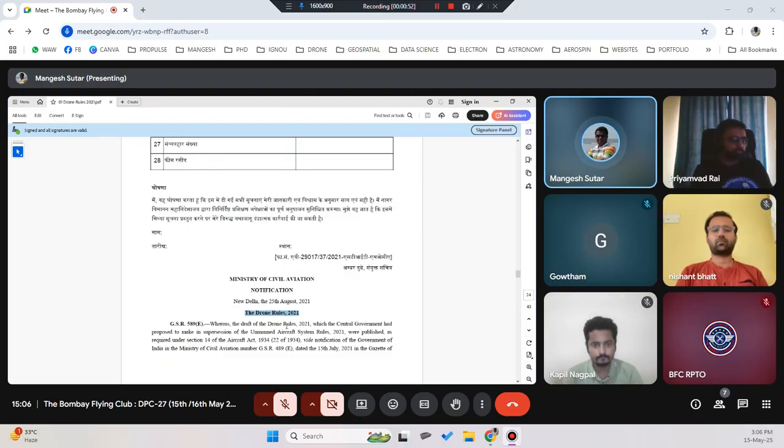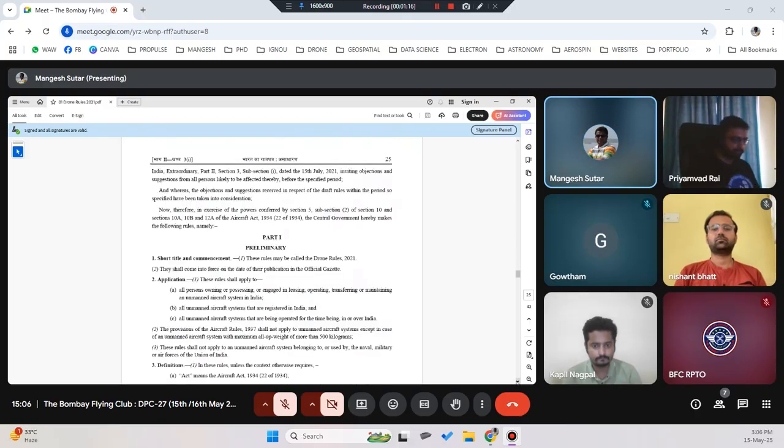Whereas the draft of the Drone Rules 2021, which the central government proposed to make in supersession of the Unmanned Aircraft System Rules 2021, was published as required under Section 14 of the Aircraft Act 1934 with notification of the Government of India, Ministry of Civil Aviation under GSR 489E dated 15th of July 2021 in the Gazette of India Extraordinary Part 2 Subsection 3 Subsection I dated 15 July 2021, inviting objections and suggestions from all persons likely to be affected thereby before the specified period.